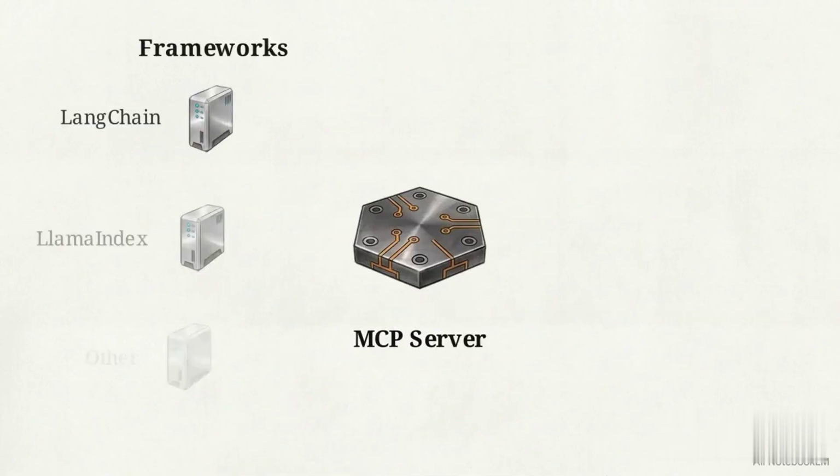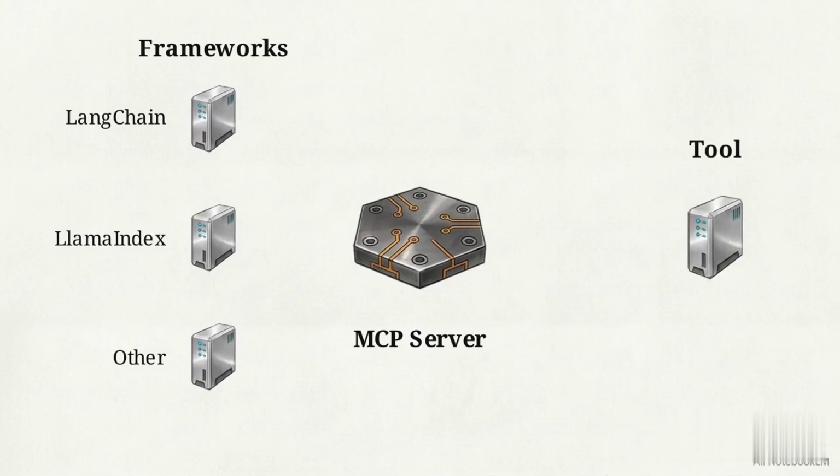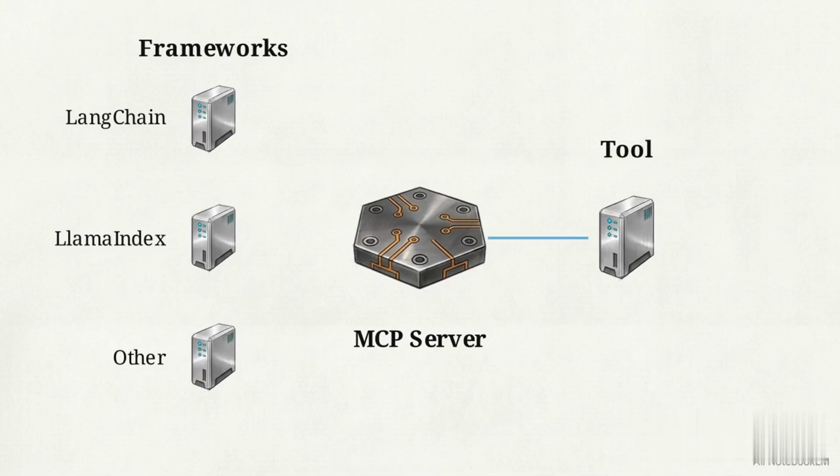With MCP, the chaotic web retracts. A single server node sits in the center. Frameworks connect to one side, tools to the other. Wrap software once, plug into the hub, and it's immediately available to LangChain, Llama Index, and all MCP frameworks.